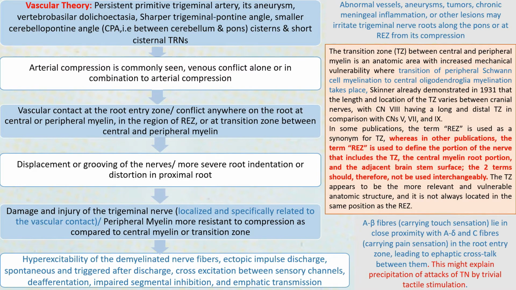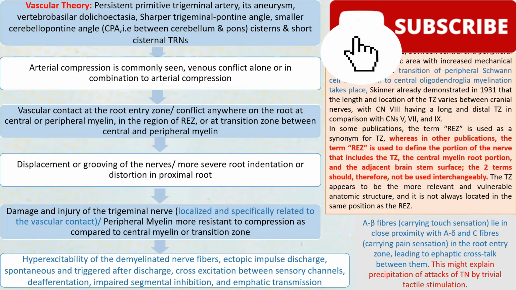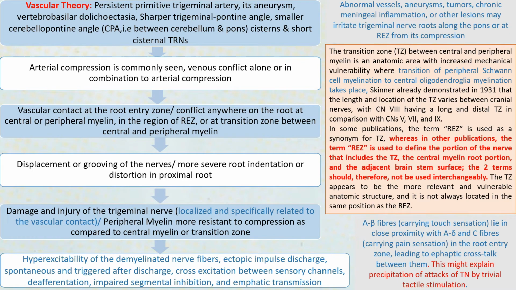Then there is loss of myelin, and then there is hyperexcitability of the demyelinated nerve fibers, ectopic impulse discharge, and there can be spontaneous and triggered after discharge. There can be cross excitation between sensory channels, that is, if there is one injured nerve fiber, the adjacent nerve fiber can also start discharging or start producing signals. So there can be impaired segmental inhibition, and it can also result in ephaptic transmission.